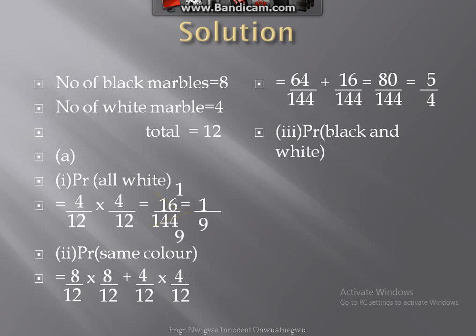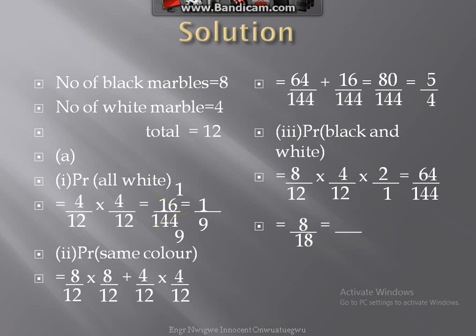The probability of obtaining one black and one white color, we have 8 over 12, that is 1 black from 12, times 1 of black, 4 over 12 times 1 plus 1, that is the over 1, that is their certainty is 1, which gives us 64 over 144, which gives us 8 over 18. 2 will cancel 8 to give us 4, and 2 will cancel 18 to give us 9.